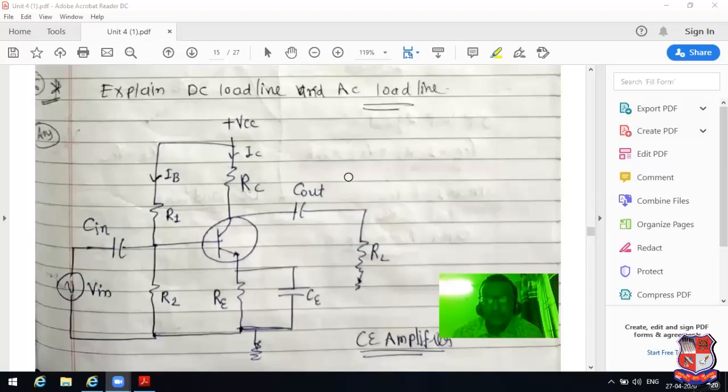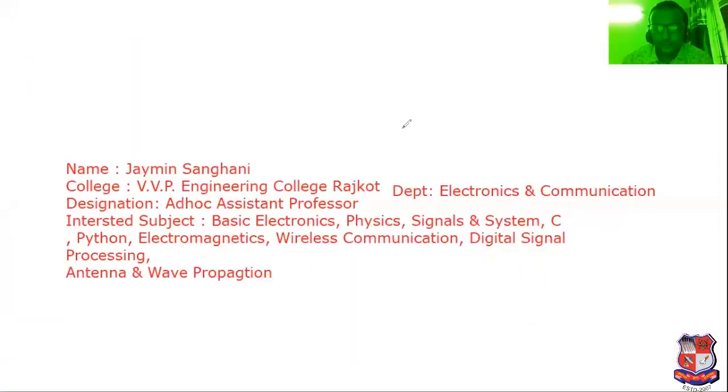DC load line means what? It represents the case when only DC input is applied to the system. And what is the meaning of AC load line? AC load line means it can be applied when an AC signal is applied to the system.